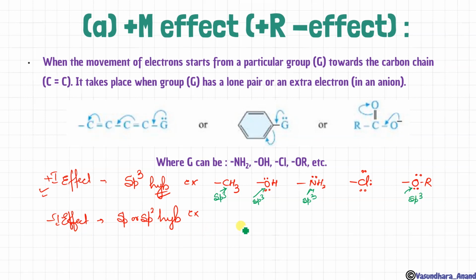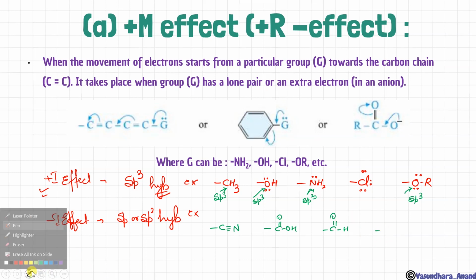Now minus I effect: those whose first atom is sp or sp2, like CN, COOH, and CHO, isn't it? If you check the hybridization, this one is sp hybridized, this one is sp2 hybridized, and this one is sp2 hybridized. So if the first atom of the group attached to the main chain is sp or sp2 hybridized, it will be a minus I effect showing group.